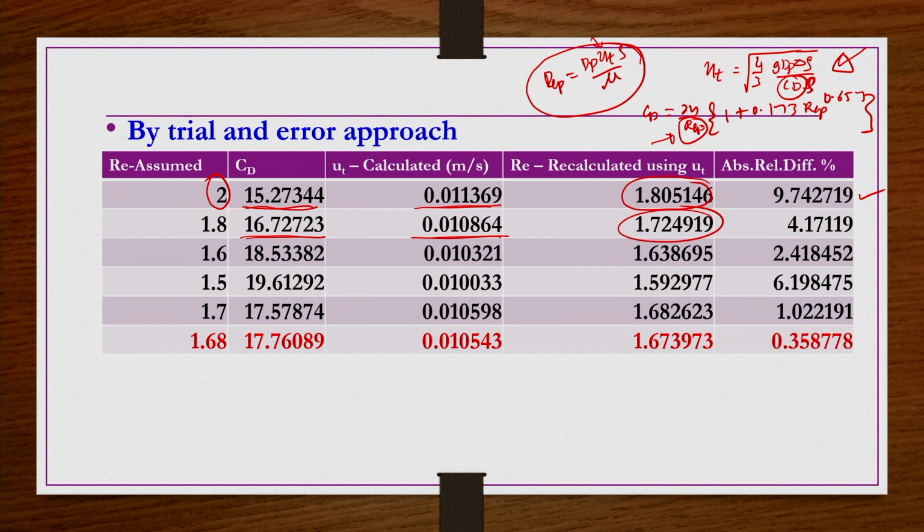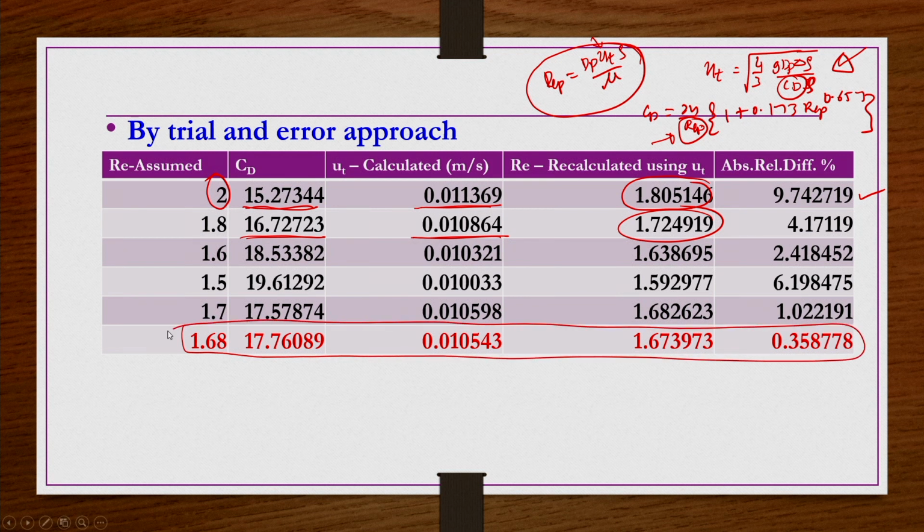Further, you take 1.6, then 1.5, 1.7, like that. If you keep doing so, you will find that when you take RE equal to 1.68, the calculated RE also comes to 1.6739, very close, with a relative absolute difference of less than 0.5%.